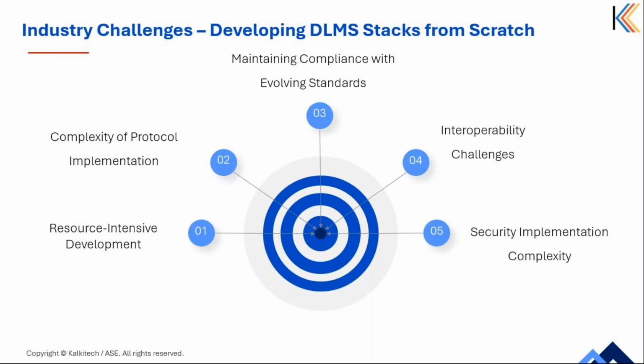Second point is the complexity of protocol implementation. DLMS, as mentioned earlier, is a layered protocol with intricate communication mechanisms, and handling various transport layers such as HDLC, TCP, UDP further increases the development complexity. In addition to this, implementation of association control and security mechanisms is also challenging.